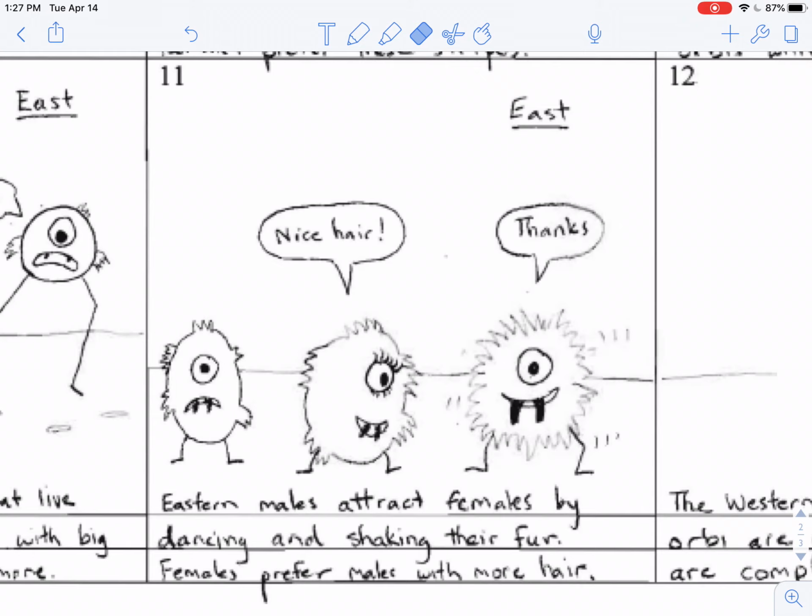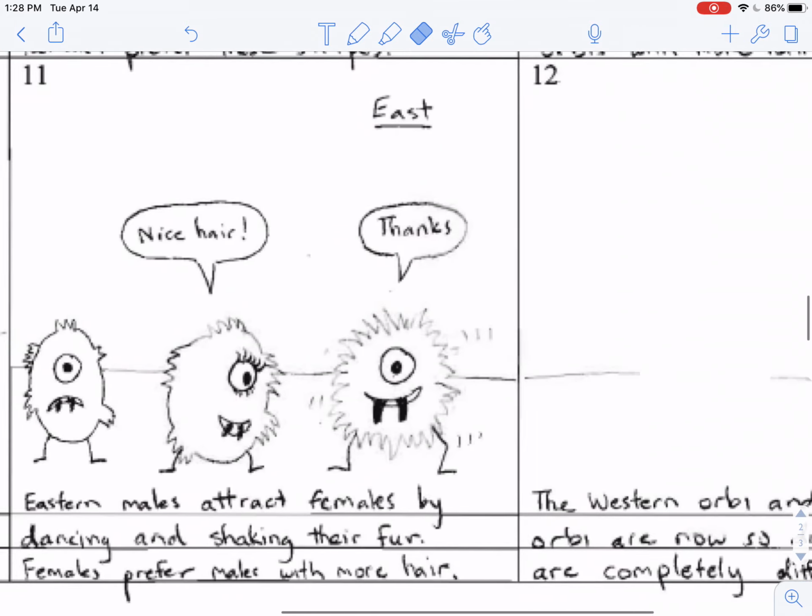So this female in the middle is looking to our right at this male with much more hair than the male on the left. So it is more attractive. He is also dancing and shaking his hair, and that also helps attract a female. So the male on the right is more likely to reproduce than the male on the left. So over time, we can see that that kind of a trait would become more and more common in future generations.